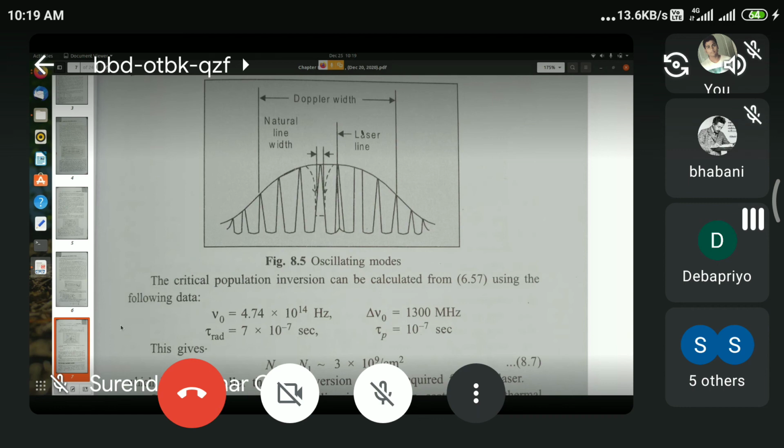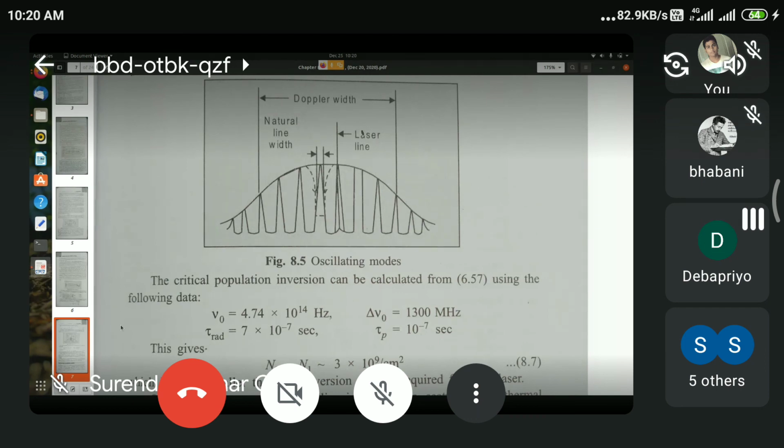Now, finally, they give some data. There you can see that for the 6328 angstrom radiation or laser beam produced by the helium neon laser, which has a frequency of 4.74 into 10 to the power 14 hertz.